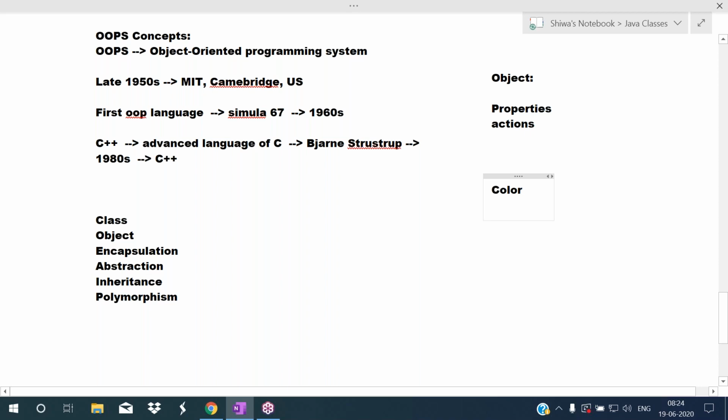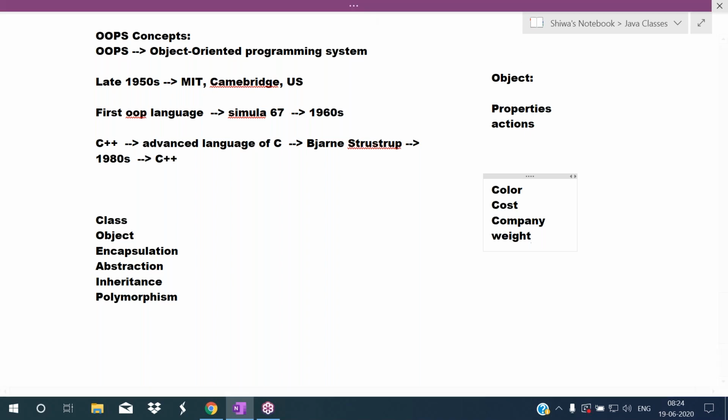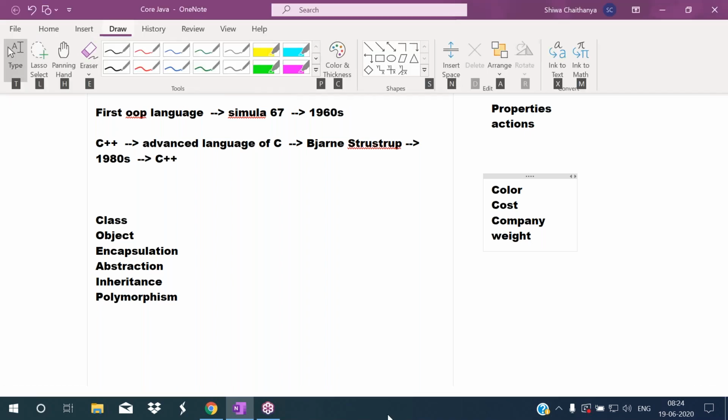Okay, so what is the cost of the marker? Cost is the property. Which company's marker is this? That is the property. And what is the weight of the marker? This is a property. So for any object some properties will be there.